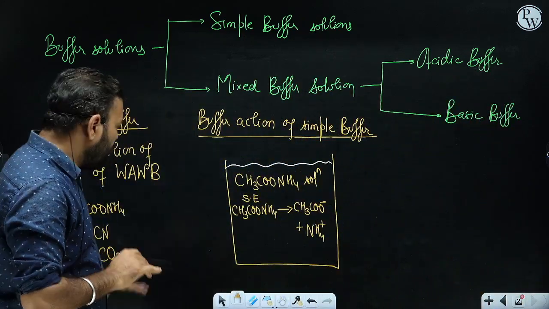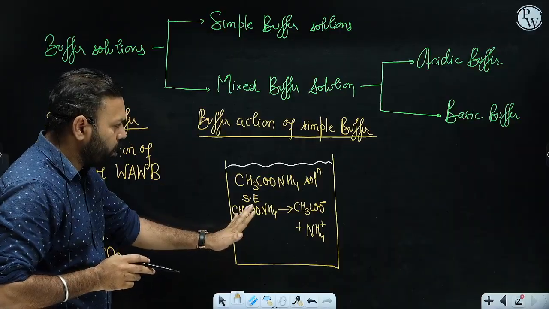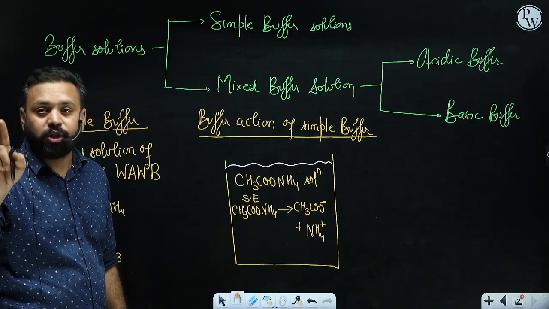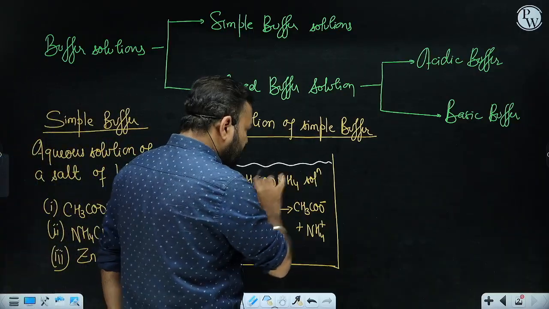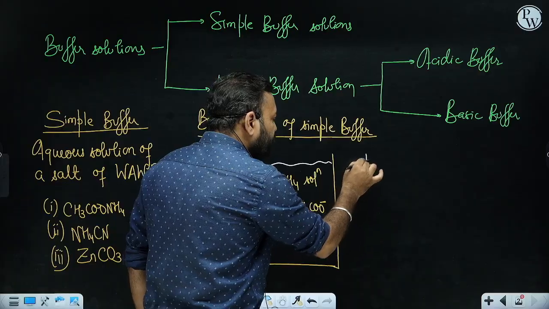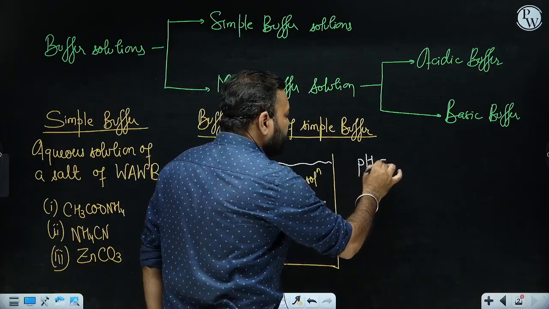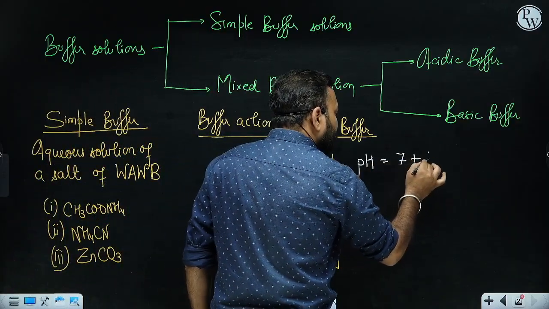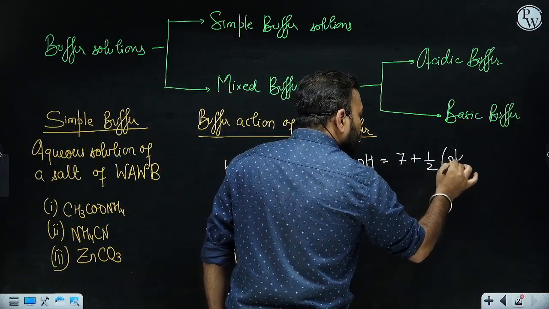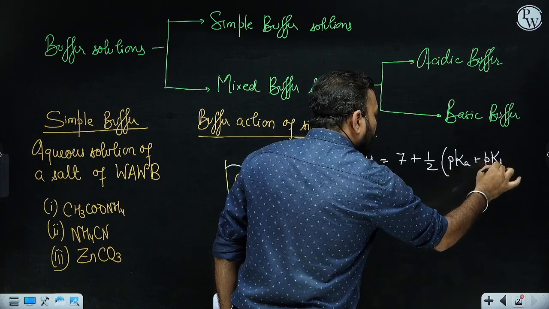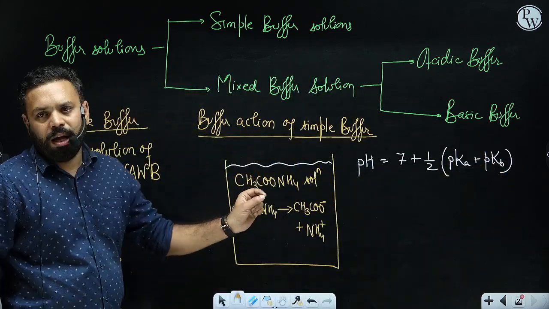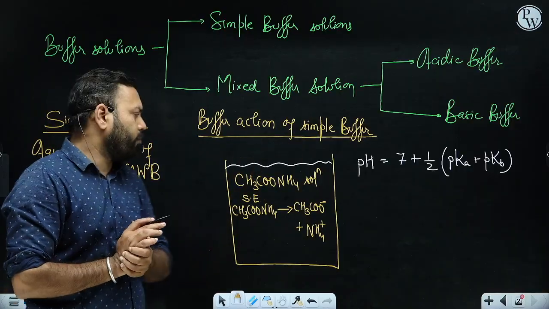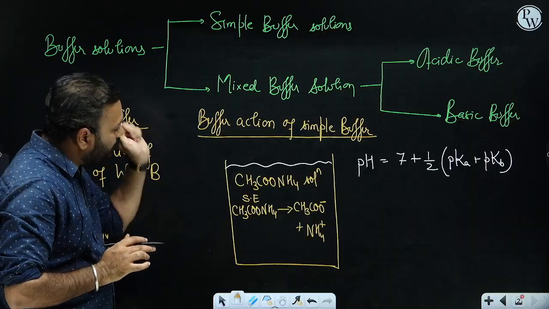Now this solution of salt must be having some pH, right? What is the pH of this solution? If you recall the formula of salt hydrolysis, if I ask you that, sir, what is the pH of this solution? You'll say that, sir, weak acid, weak base. What is the formula to calculate pH? 7 plus half pKa minus pKb. I hope you know this formula, right? This is the pH calculation of this buffer solution. Let's not discuss the formula right now. We are going to understand how it works.